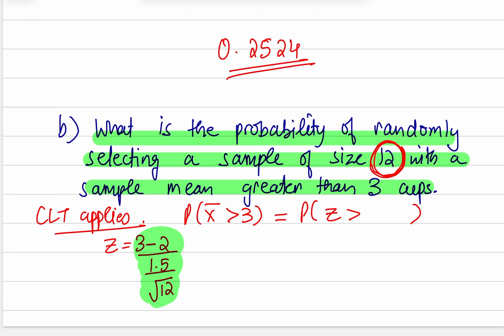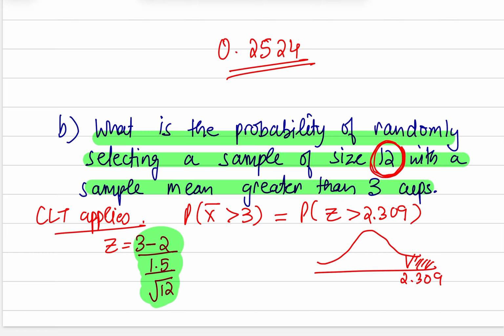If you don't enter it carefully, your calculations can be messed up. So start with a fraction, then go to the denominator, enter another fraction, and the very bottommost box should have a square root on it. This turns out to be 2.309. Now I'm going to go ahead and draw and shade my normal distribution.